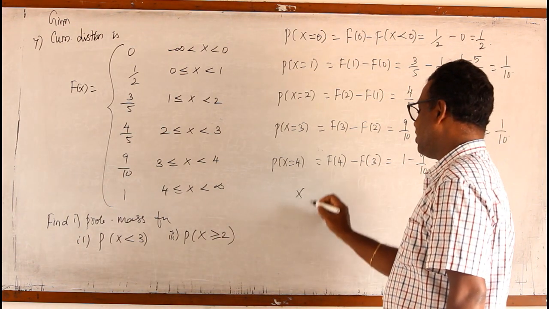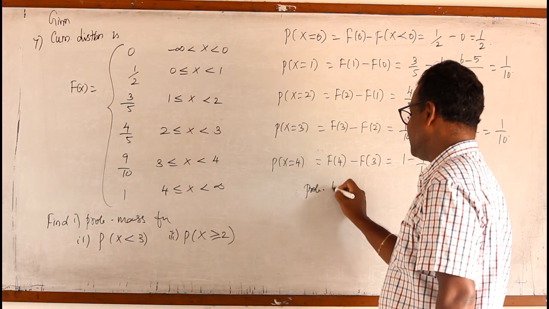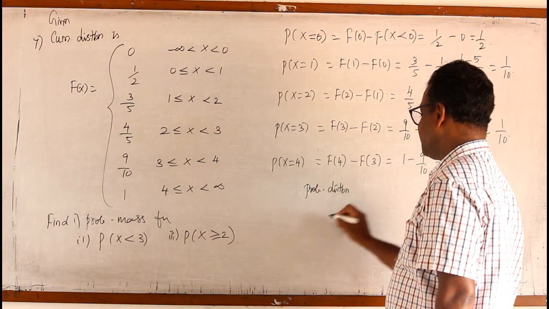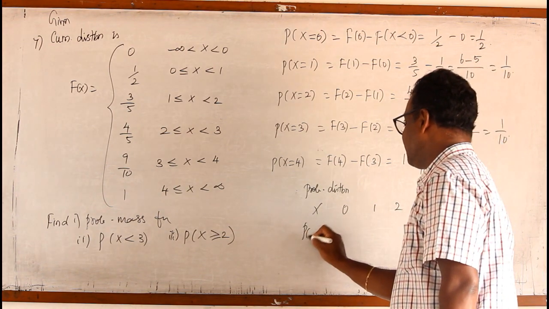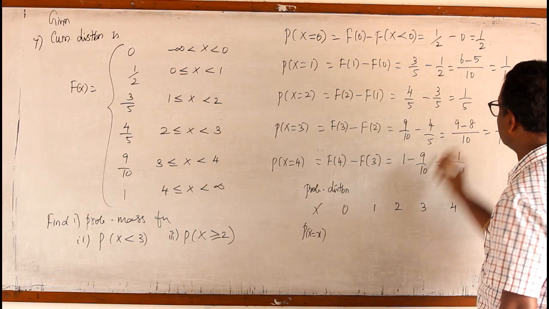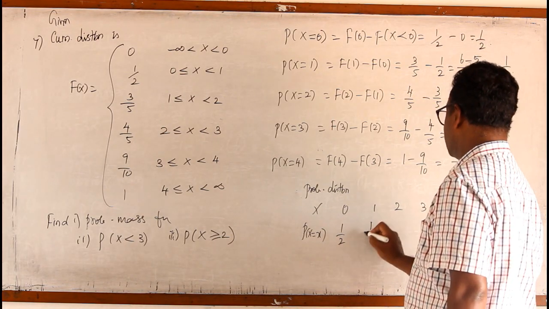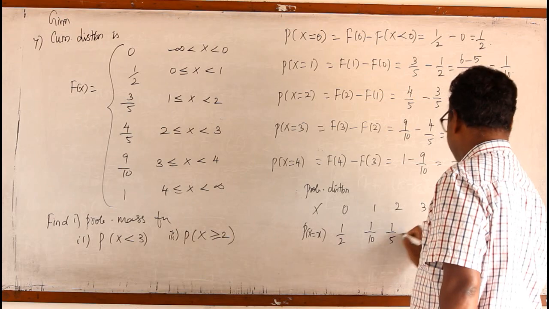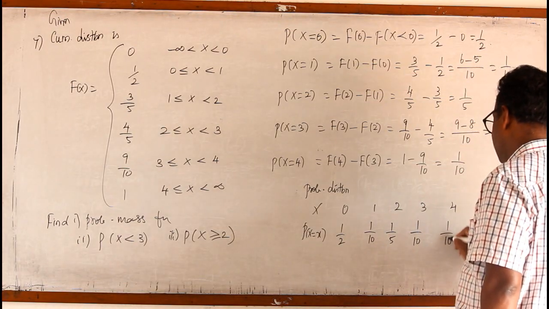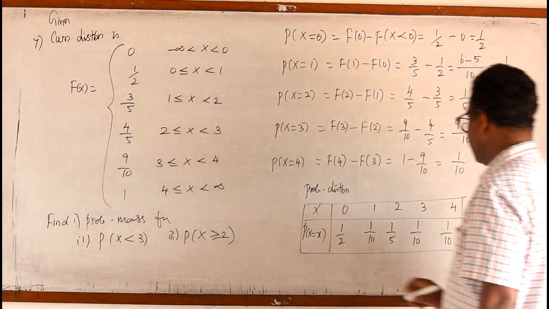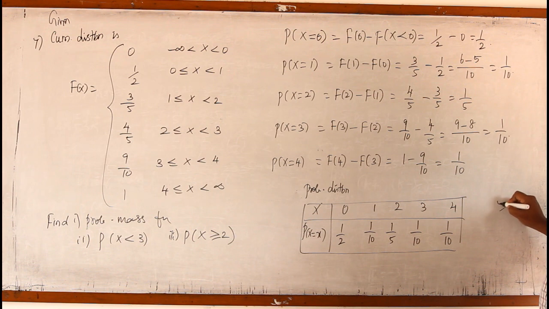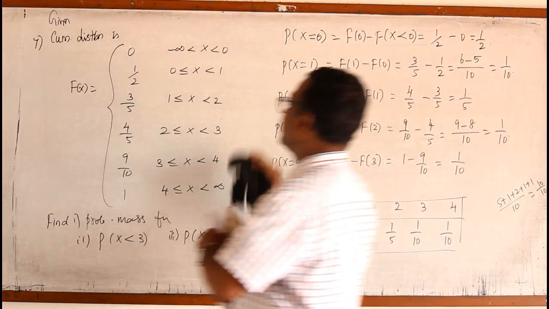Therefore, I can say the probability distribution is: x values are 0, 1, 2, 3, 4. Then P of x equal to x is, for 0 it is 1 by 2. For 1 it is 1 by 10. For 2 it is 1 by 5, then 1 by 10 and also 1 by 10. We can check: if the LCM is 10, then it is 5 plus 1 plus 2 plus 1 plus 1, which is 10 by 10. So the value is 1.